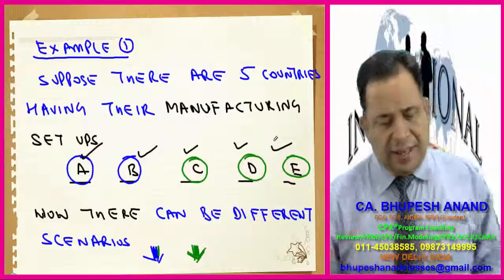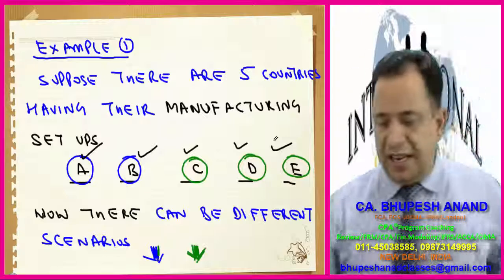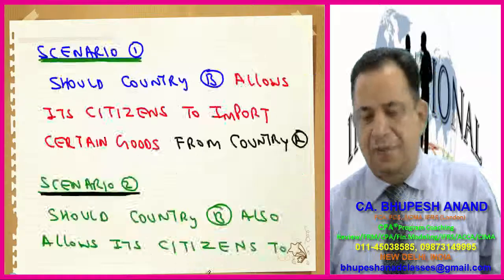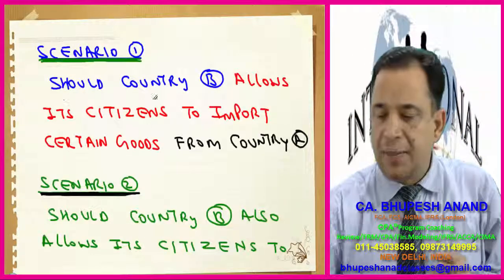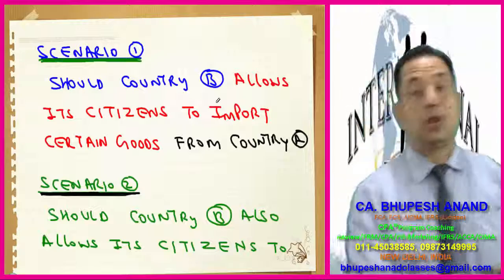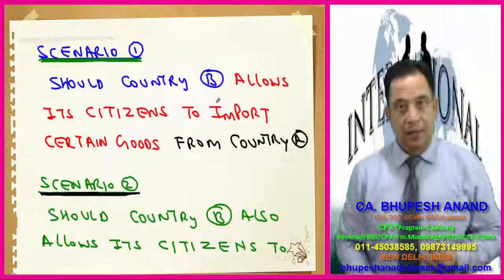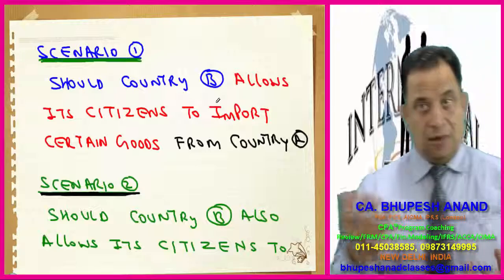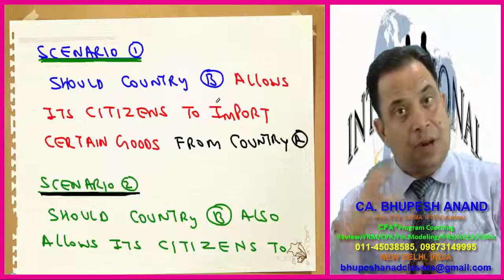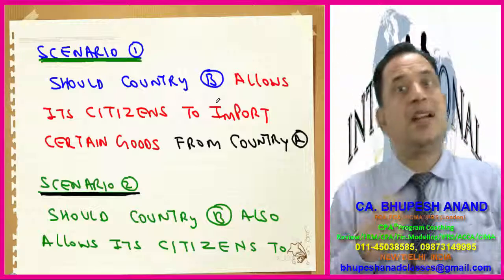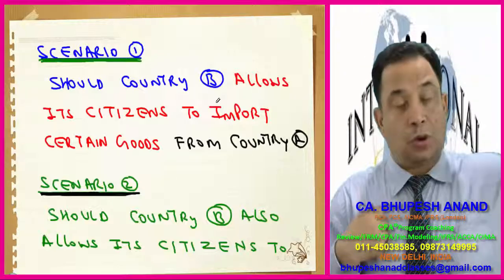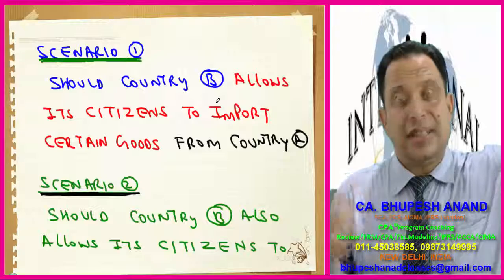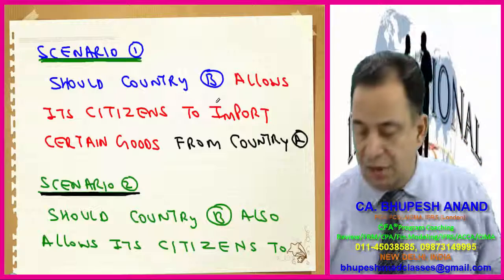So if I say that there are 5 countries, A, B, C, D, E, there are different scenarios which I have given just for understanding purposes. Scenario one can be that country B allows its citizens to import certain goods from country A. Suppose you are a prime minister, a minister of a country, and now you have to think from the country's point of view, whether my citizens should be allowed to import goods from that country, and whether my country should be allowed to export goods to that country. Now these can be different types of thought process which we can have.